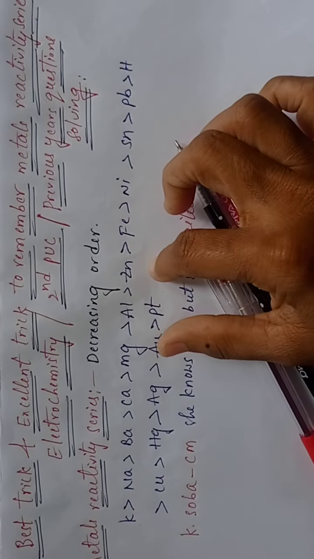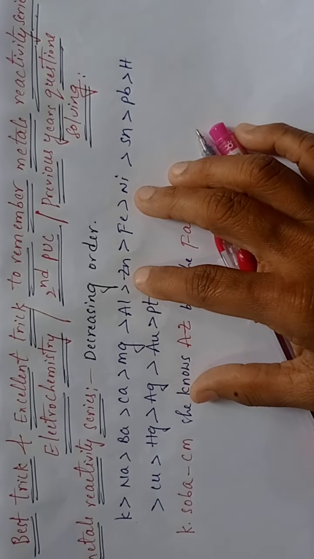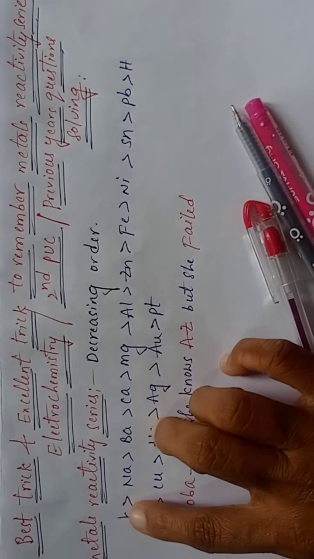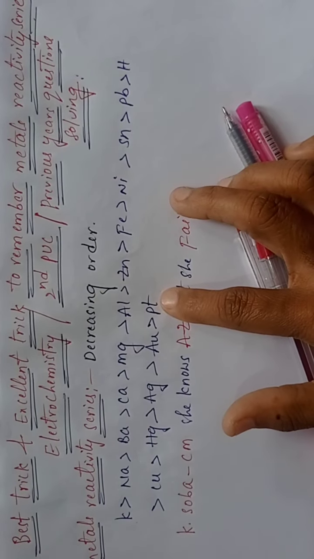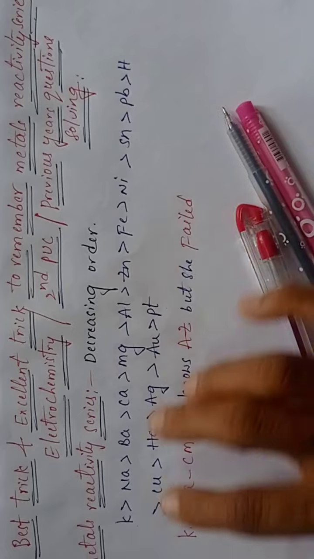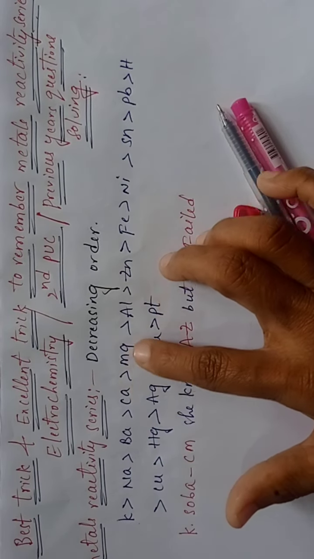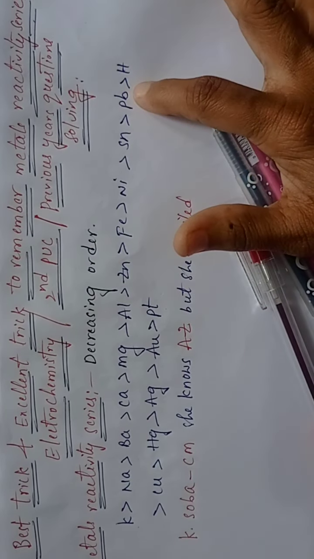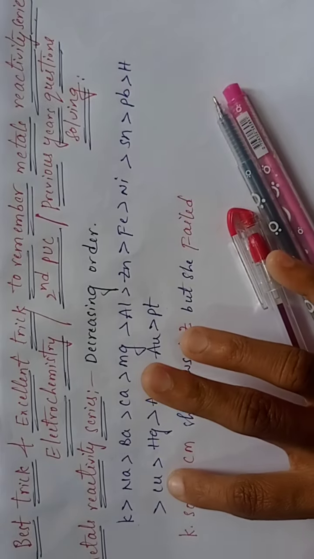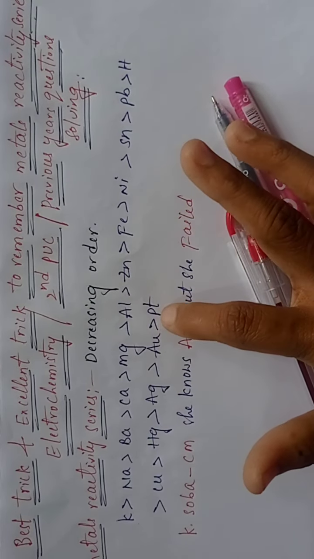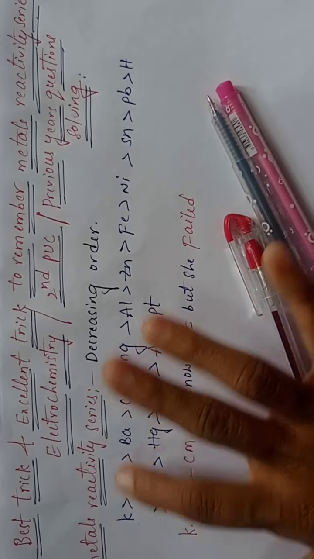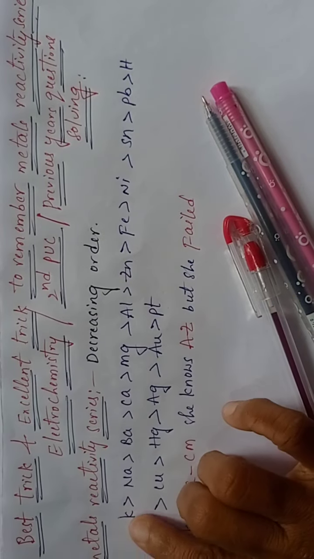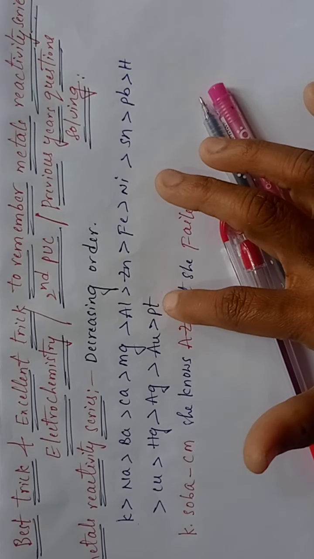This is the decreasing order of metals. I wrote it before to save time. From potassium to platinum, this is the metals reactivity series: potassium, sodium, barium, calcium, magnesium, aluminum, zinc, iron, nickel, tin, plumbum. And next hydrogen, copper, mercury, silver, gold, platinum. So these are the elements from potassium to platinum, in decreasing order of reactivity. Potassium is highly reactive and platinum is the least reactive element.